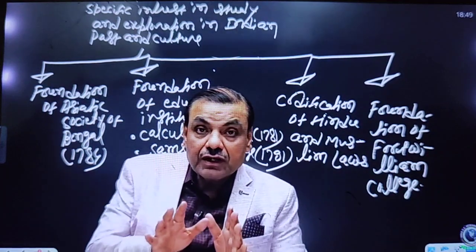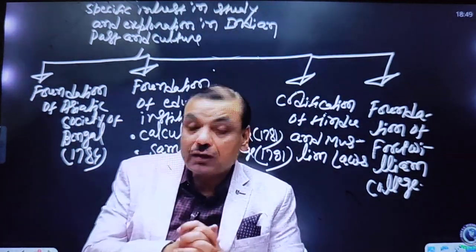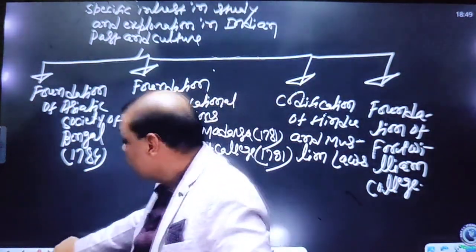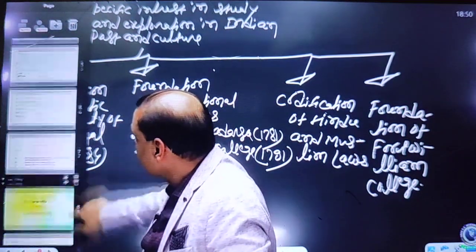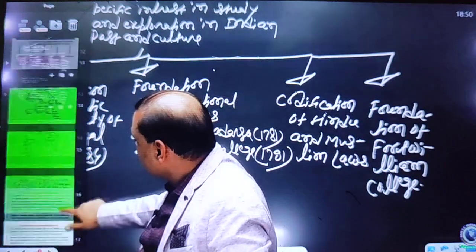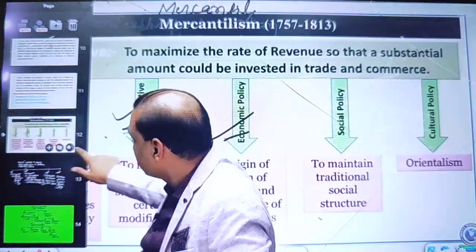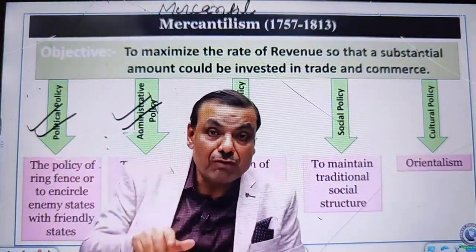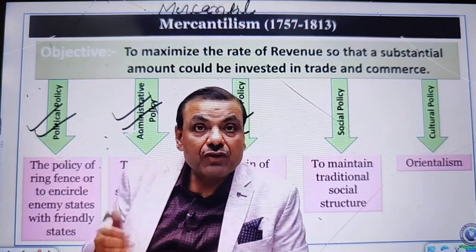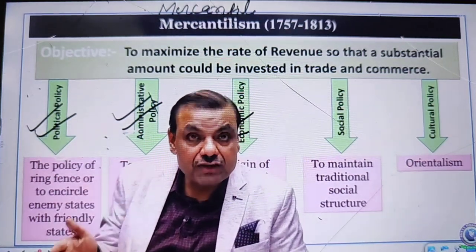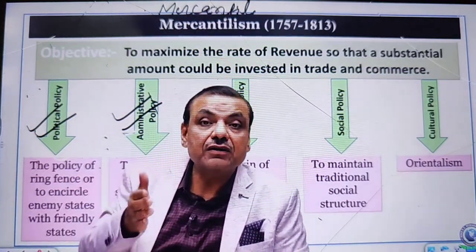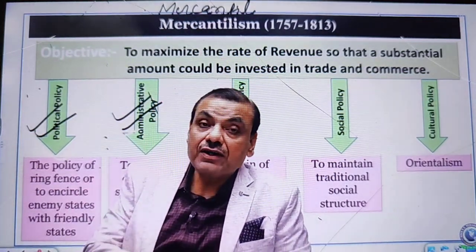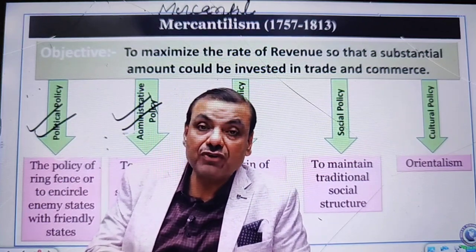First of all, you can ask me the question, sir, you were teaching the mercantile phase of colonialism at that time. So once again, I am returning to your diagram. Just one minute. This is your diagram. And once again, I am repeating my formula. In order to make a scientific study of modern India, divide modern history into 4 parts: the history of the 18th century, the history of colonialism, the history of nationalism, and finally, the post-independence era. We have already covered the history of the 18th century, and we have entered into the history of colonialism.